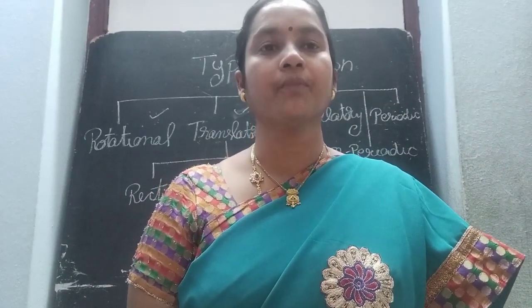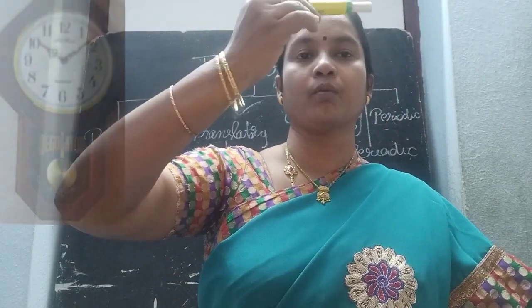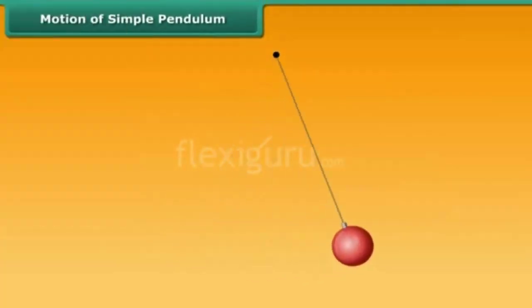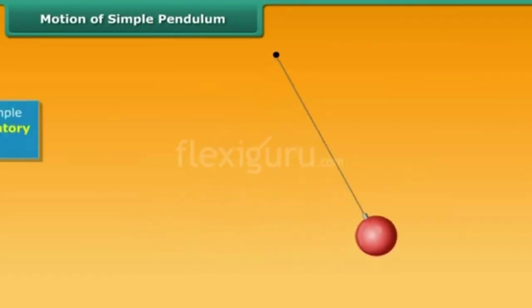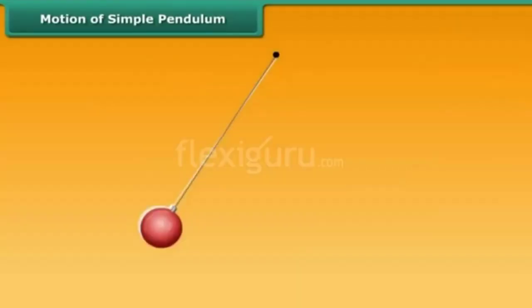The next one is oscillatory motion. Here the object is at a rest position and it will show to and fro motion. See, by seeing this, what are you remembering here? Pendulum clock. See, I am moving this chalk holder like this. So it is going forward and it is coming back. This is called a to and fro motion.